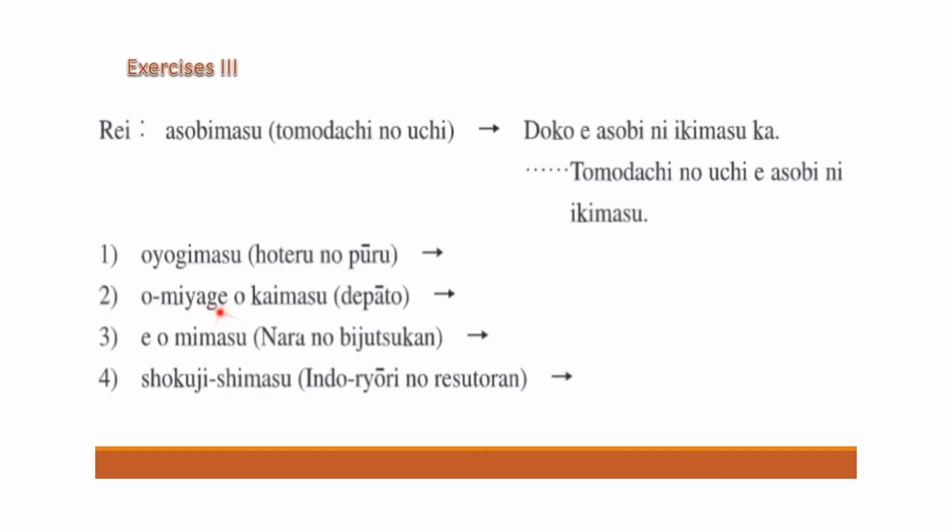Doko e omiyage o kai ni ikimasu ka? I am repeating. This was the second. Doko e omiyage o kai ni ikimasu ka? For the purpose of buying souvenirs, gifts, where will you go? Okay. The answer is depato e omiyage o kai ni ikimasu.